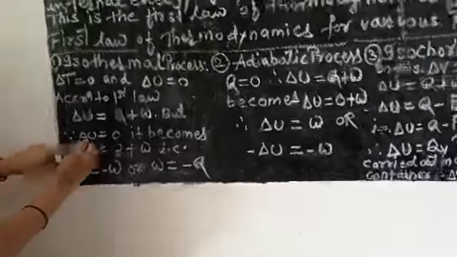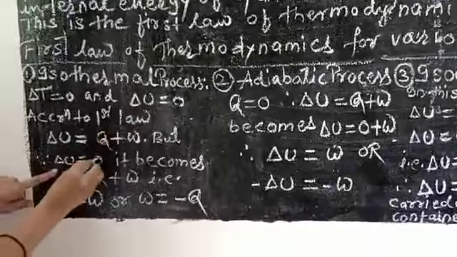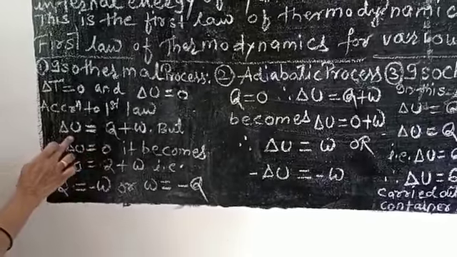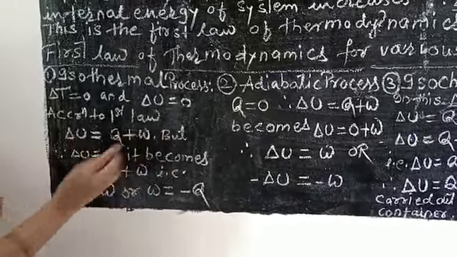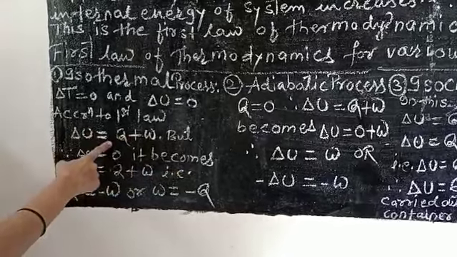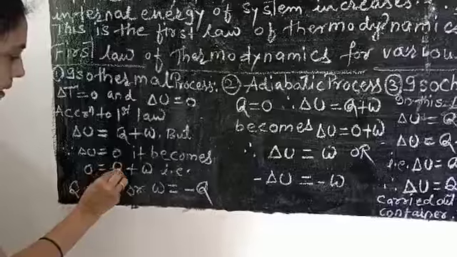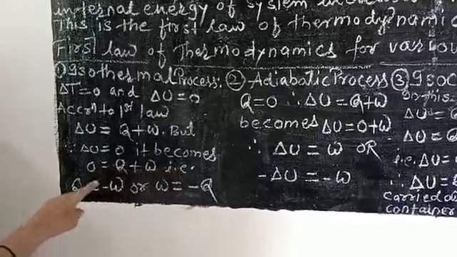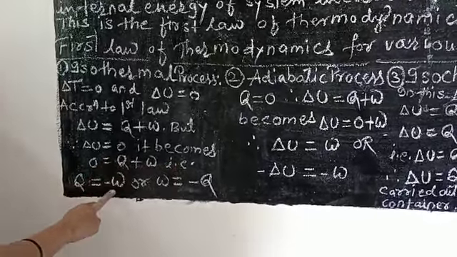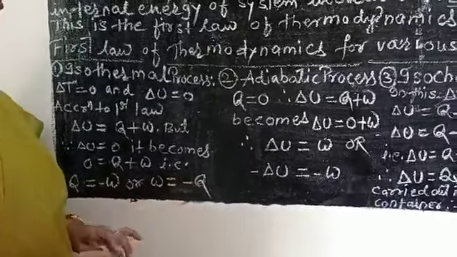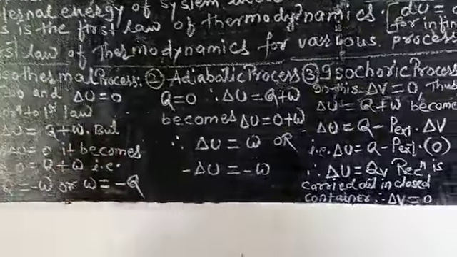So for an isothermal process, you can write here delta U is equal to 0, and therefore 0 is equal to Q plus W. So this expression of the first law of thermodynamics becomes 0 is equal to Q plus W, and therefore you can write Q is equal to minus W or W is equal to minus Q. You can watch on the blackboard.